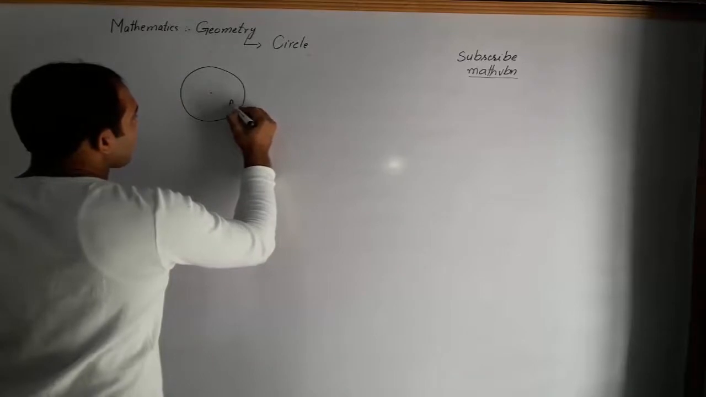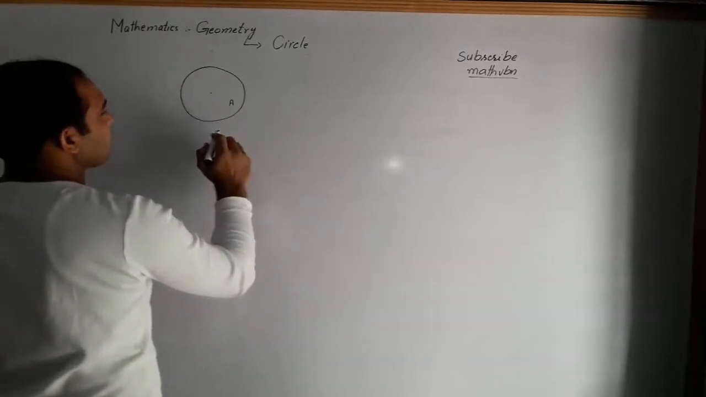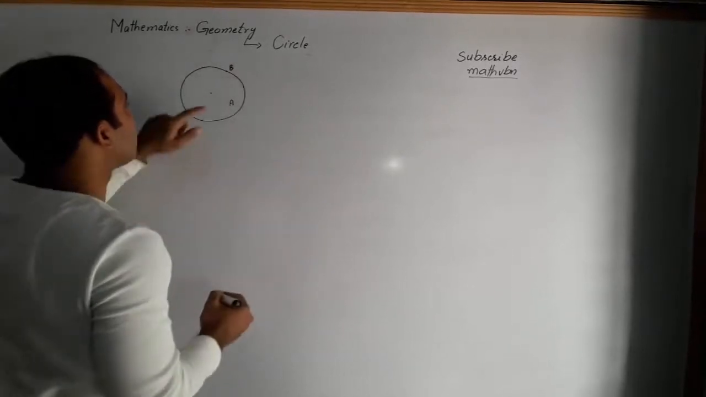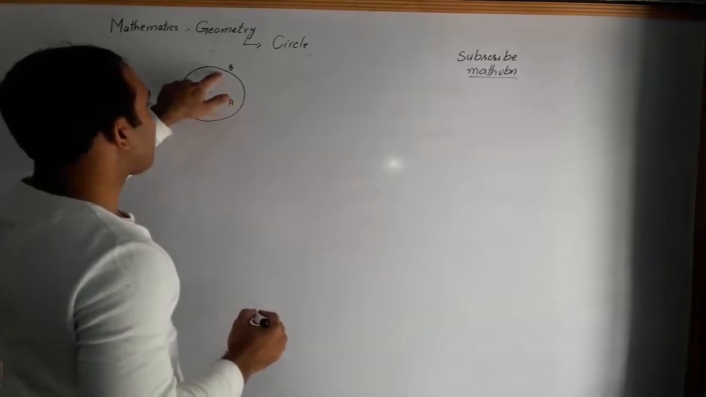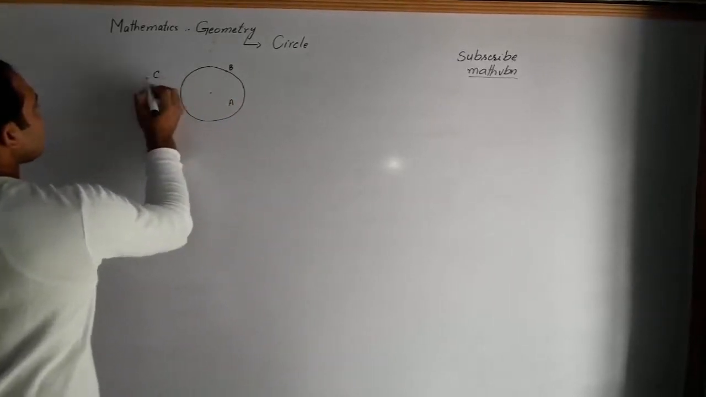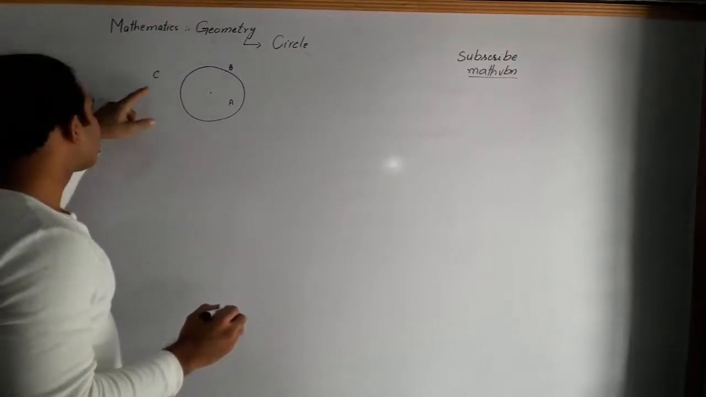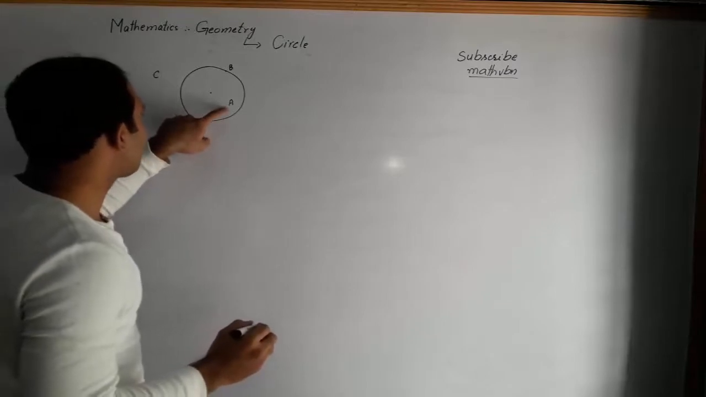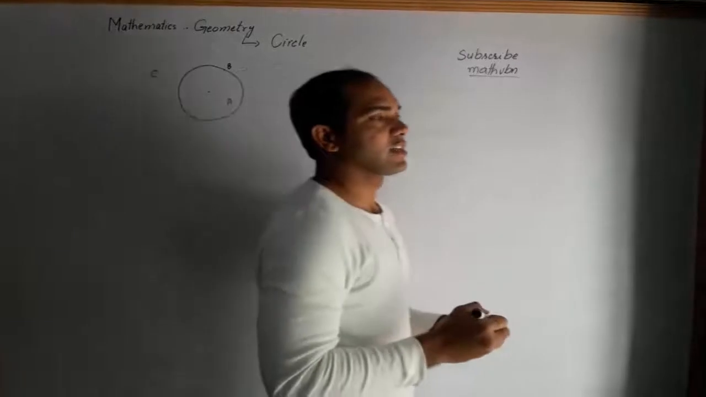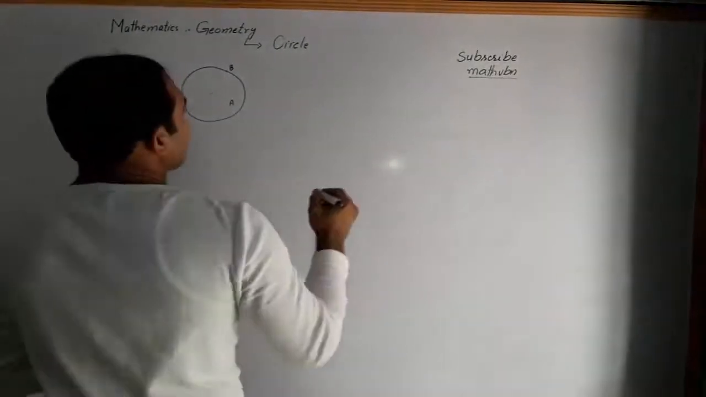This is point A, which lies inside the circle. This is point B, which lies on the circle, and this is point C, which lies outside the circle. So this is an interior point and this is an exterior point. This is a point on a circle. These are simply the points.